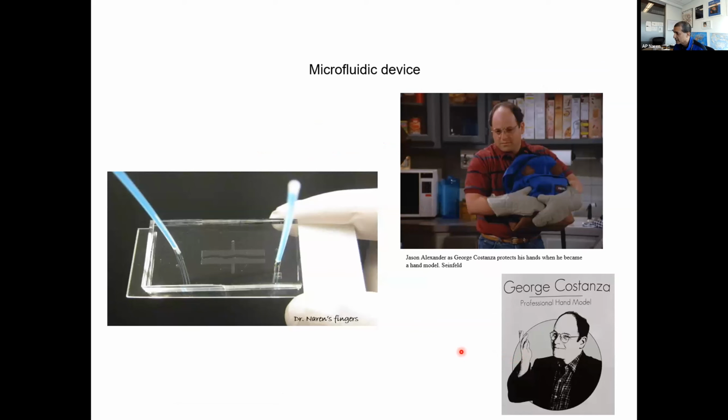So we had some ideas. Those of you who are familiar with the Seinfeld character George Costanza, played by Jason Alexander, he protects his hand when he becomes a hand model. So we had ideas about that. And we also thought maybe we can make t-shirts about it. And we have some other ideas as well.